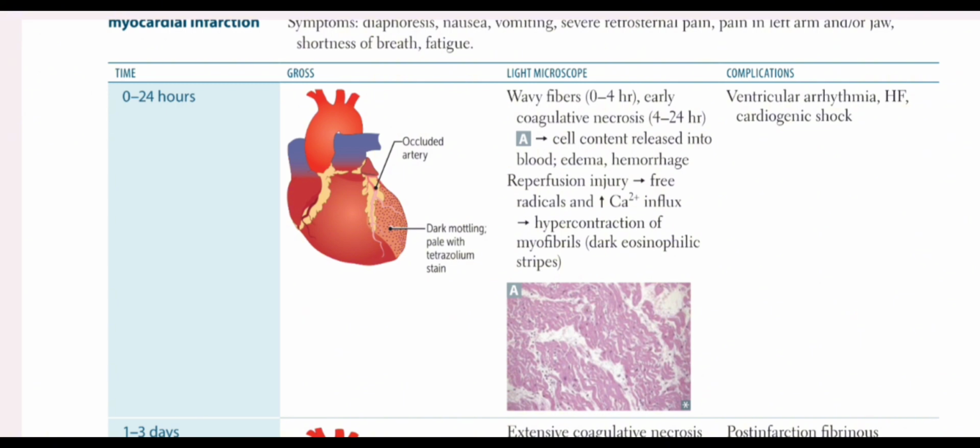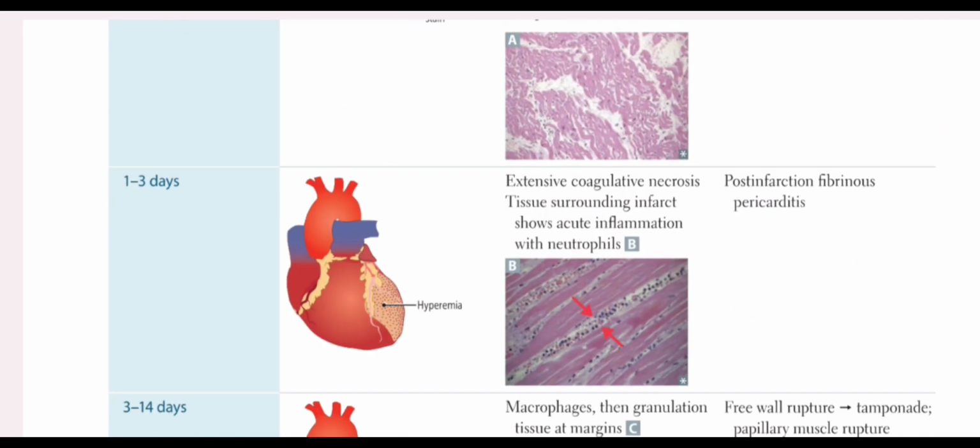There is the increased risk of reperfusion injury, that is the free radicals, and increased calcium influx, which can result in hypercontraction of the myofibrils, and there are dark eosinophilic strips. The early complications include ventricular arrhythmia, heart failure, and cardiogenic shock.